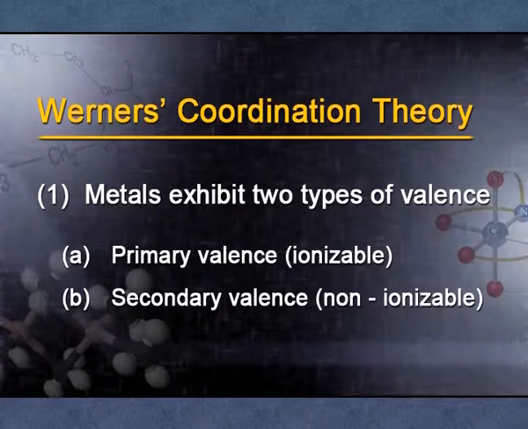Primary valencies are also known as ionic valency, that is, ionizable. They can be easily ionized. And secondary valencies are non-ionizable. Students should understand that primary valencies are satisfied by the anions only. A cation or neutral molecule cannot be counted for the primary valencies. I'll give you the example. So, they are satisfied by the anions only.